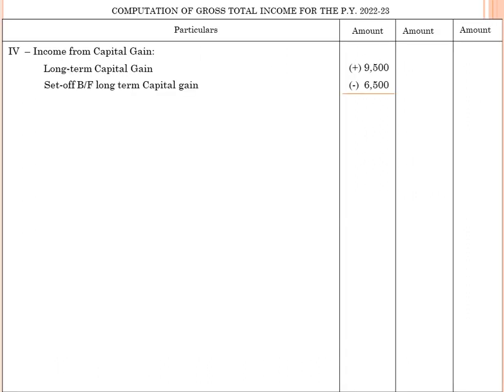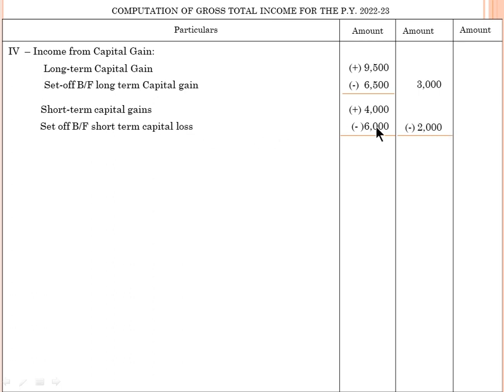Long term capital gain 9,500, set off the brought forward capital loss 6,500, balance 3,000 profit. Then short term capital gain 4,000, set off the brought forward capital loss 6,000, and the excess short term loss of 2,000 we deduct out of long term, balance 1,000 long term capital gain.